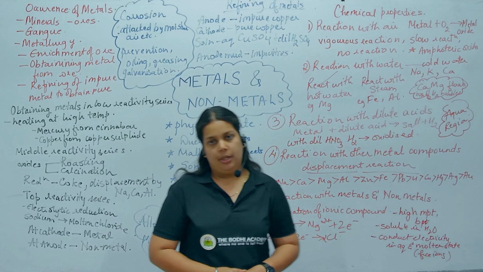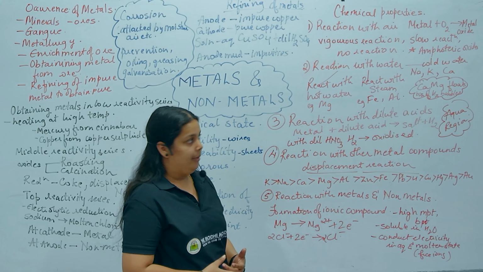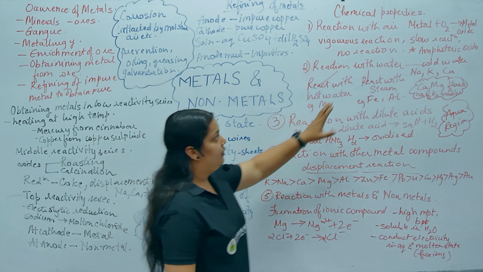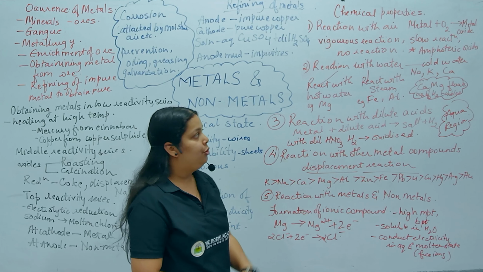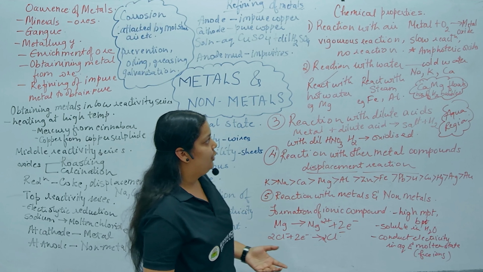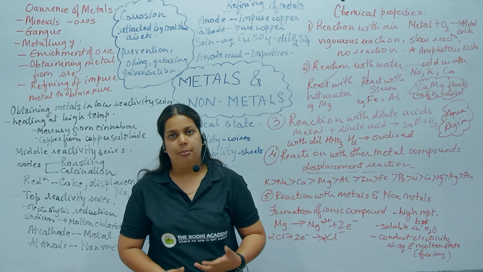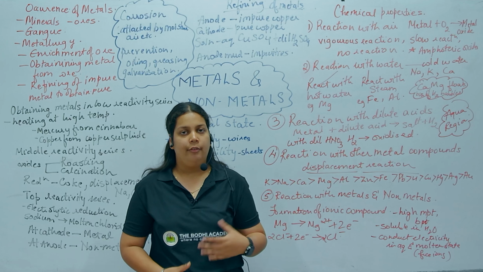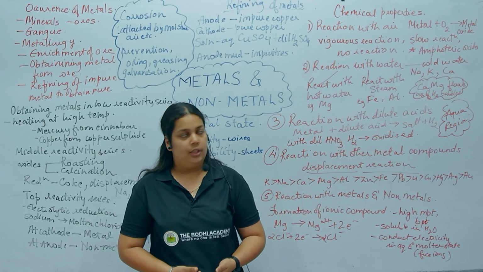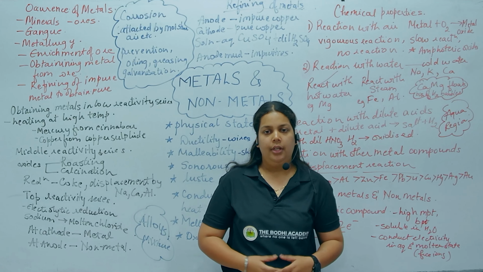Coming to the chemical properties, the first reaction is reaction with air. Metals react with oxygen to form metal oxides. Metals can either show a vigorous reaction, a slow reaction or no reaction at all. Metals such as sodium and potassium are highly reactive and react vigorously with oxygen or air to form oxides, and therefore they are stored in kerosene.